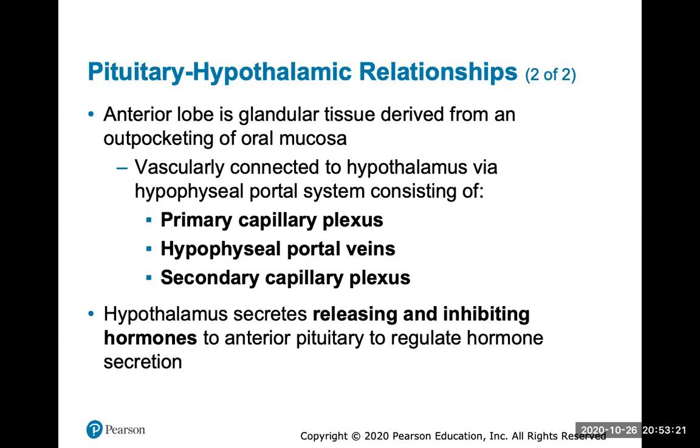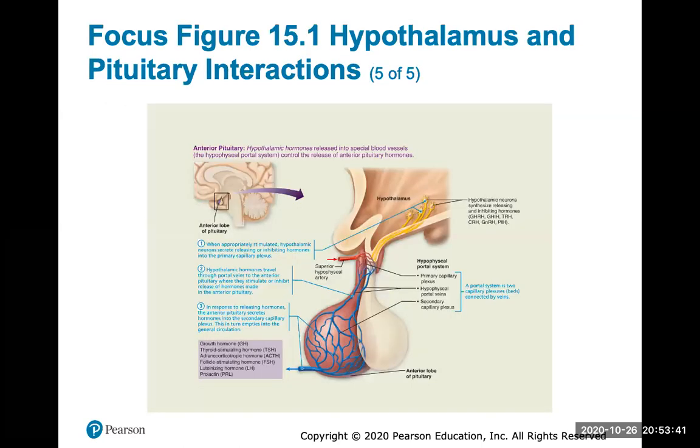Then the anterior lobe is more glandular tissue, and it's vascularly connected to the hypothalamus, meaning there are blood vessels that connect your hypothalamus to the anterior pituitary gland. Your hypothalamus will secrete releasing and inhibiting hormones to your anterior pituitary to regulate hormone secretion, and that's just shown here. Big picture, I just want you to know that blood vessels connect your hypothalamus to the anterior pituitary, and you can see these 7 hormones listed here.